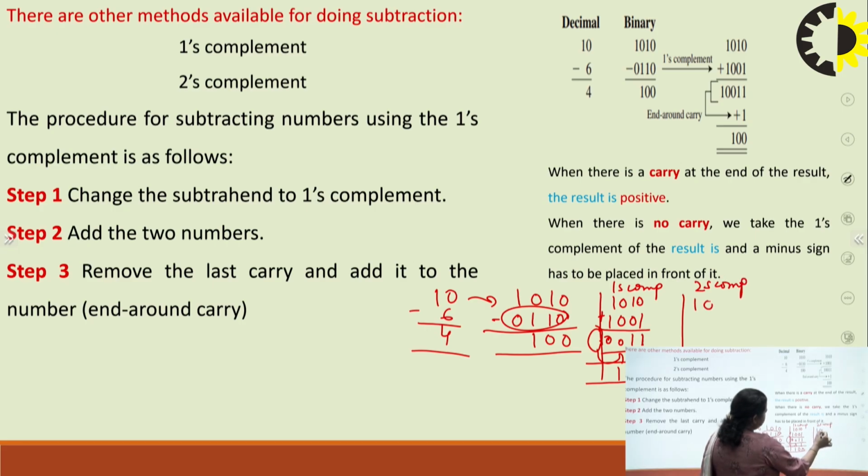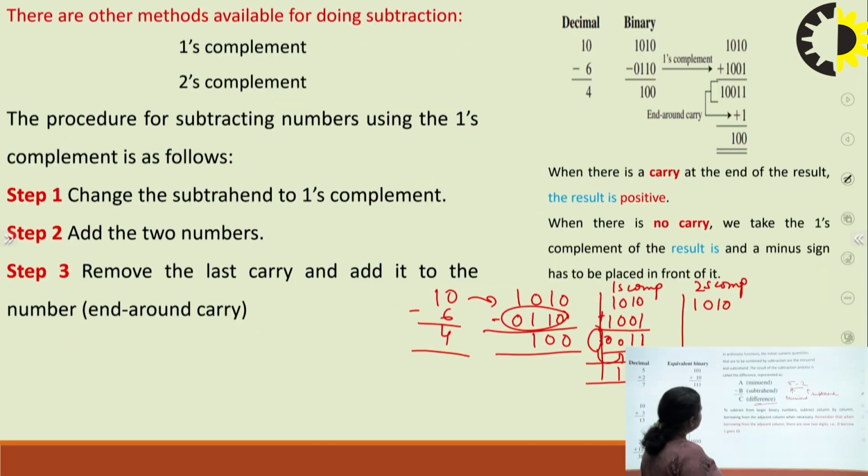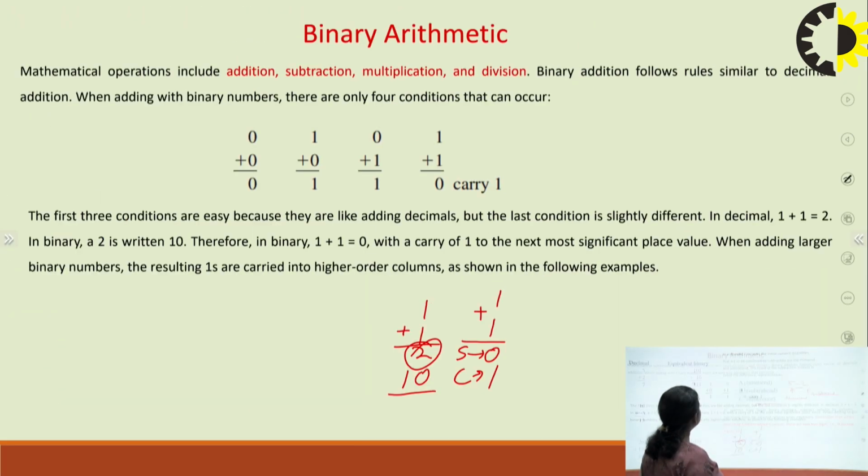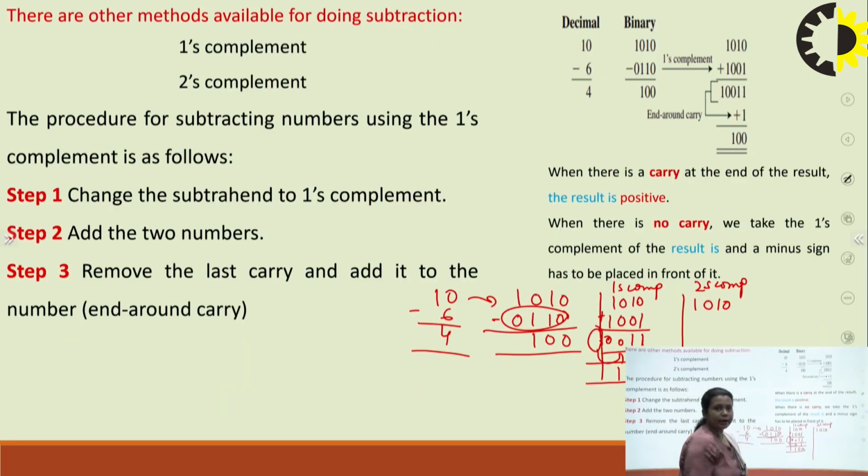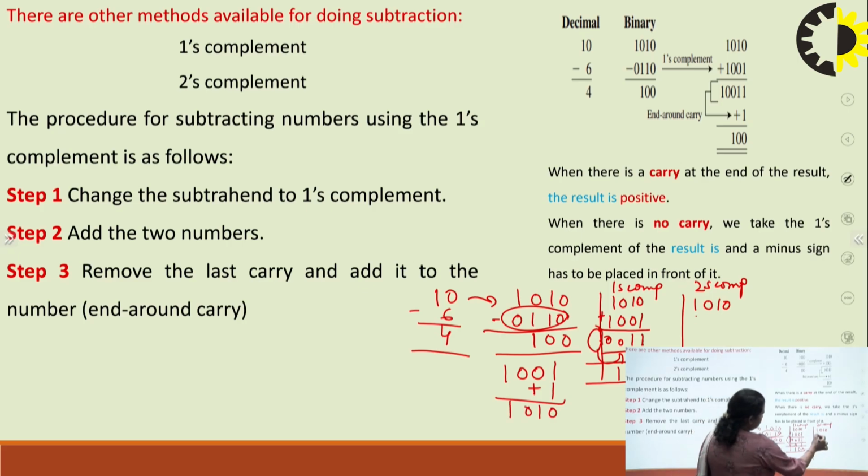So we have again 1 0 1 0 as it is. Now in case of subtrahend, we need to add 1 to the 1's complement. So this is a 1's complement, 1 0 1, and we have to add 1. So this is 0 1 0 1. So we will add it, so 0 0 1 0 1, right?